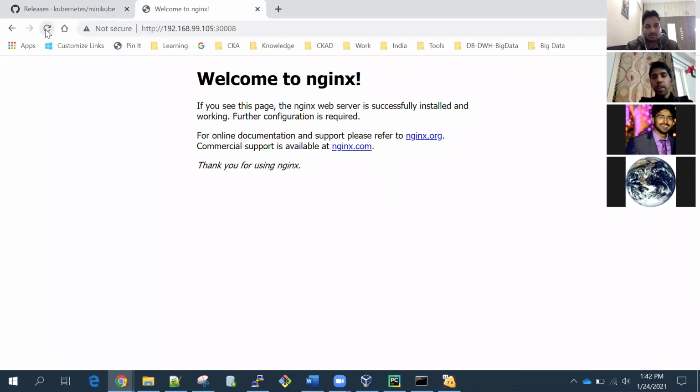So now you can see what we did. First we created one pod. That pod has an nginx container running in it, and we accessed that nginx web server from my laptop. That's the whole concept. Any questions, guys, till now?